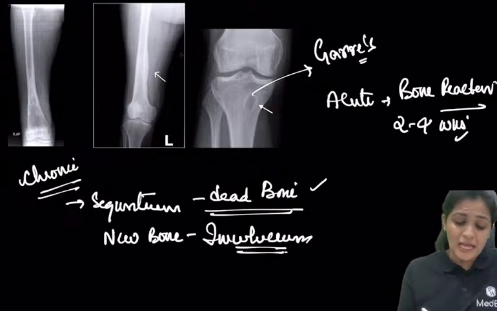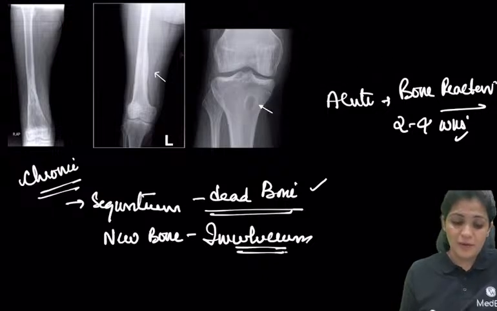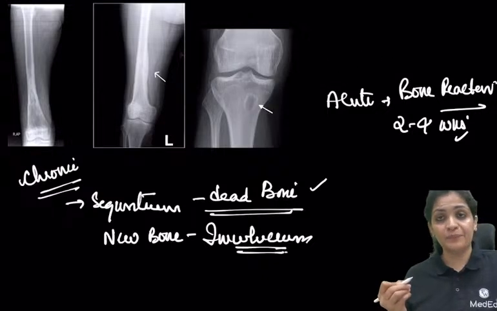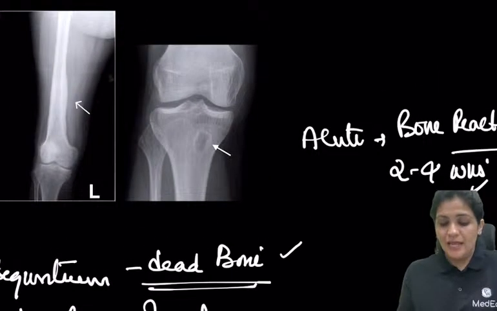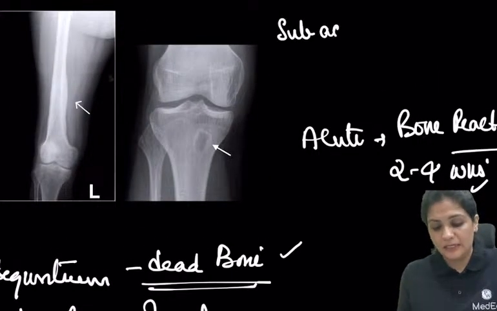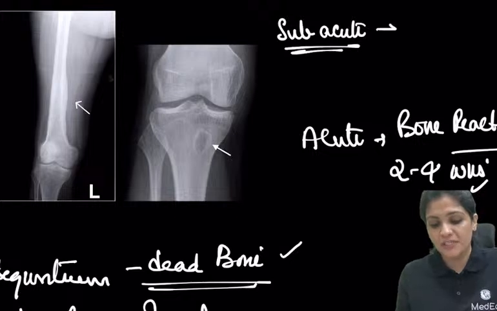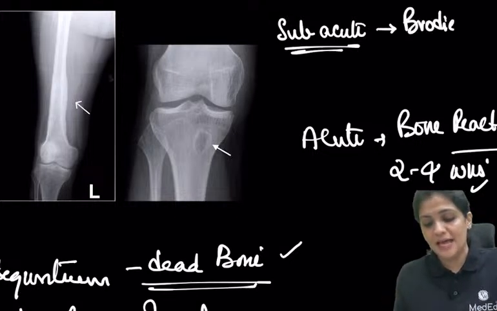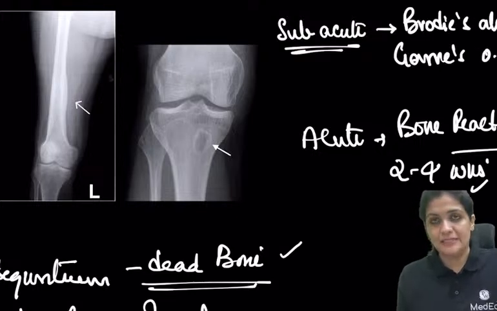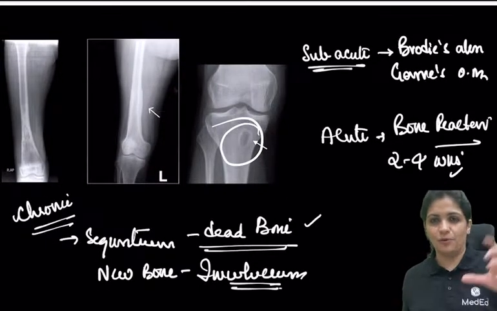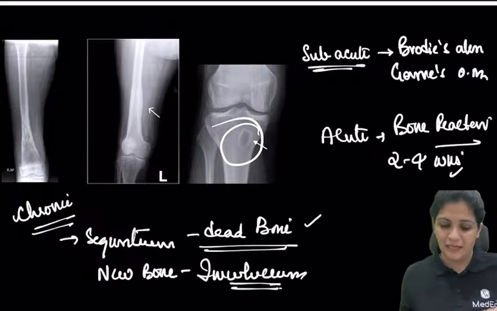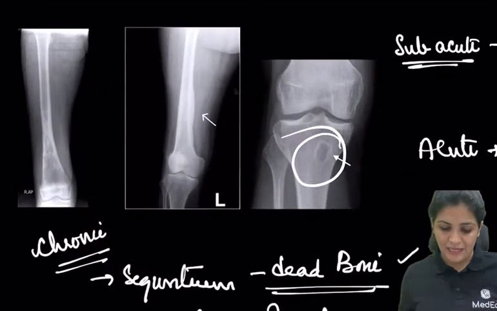What are the two important subacute conditions? First, what is osteomyelitis? Osteomyelitis is nothing but infection of the bone, and it can be chronic or acute. There are two subacute conditions, where the infection is present but the body controls it: Brodie's abscess and Garre's sclerosing osteomyelitis. In Brodie's abscess, you see a round, cyst-like formation, seen mainly in case of TB. Garre's sclerosing osteomyelitis is this.